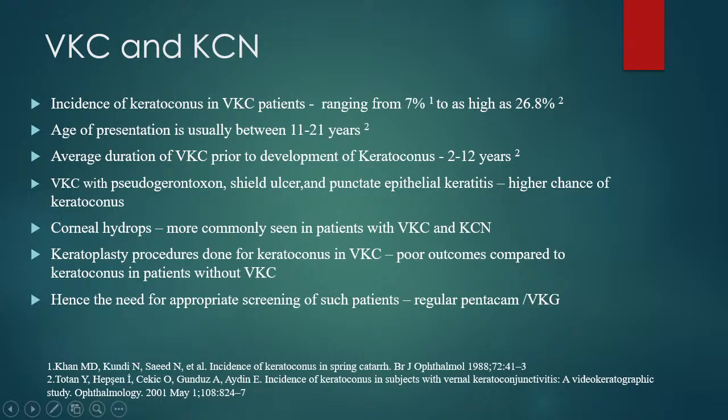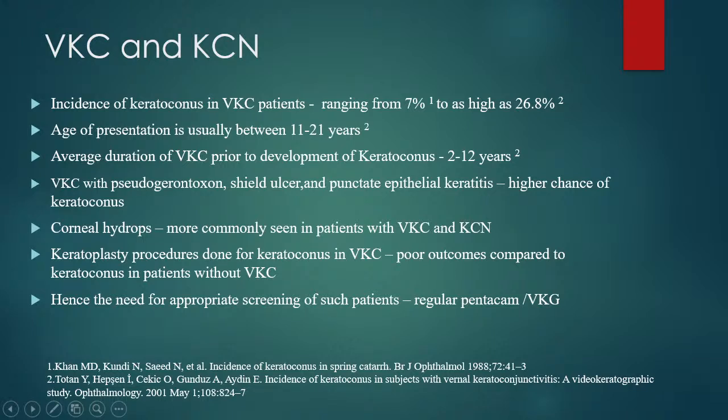Now we see that vernal keratoconjunctivitis with severe clinical signs such as pseudogerontoxon, shield ulcer, and punctate epithelial keratitis will have a higher chance of progression to keratoconus. Corneal hydrops, which is also a very vision-threatening complication of keratoconus, is more commonly seen in patients with keratoconus who have an underlying vernal keratoconjunctivitis.